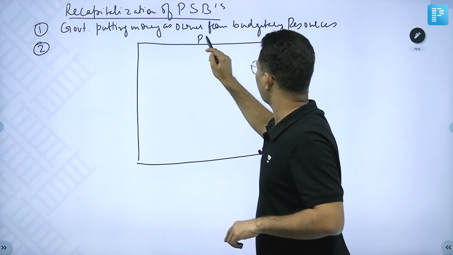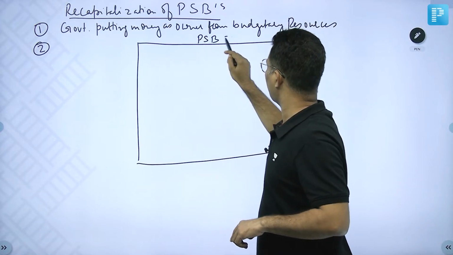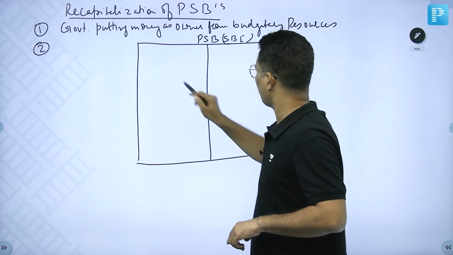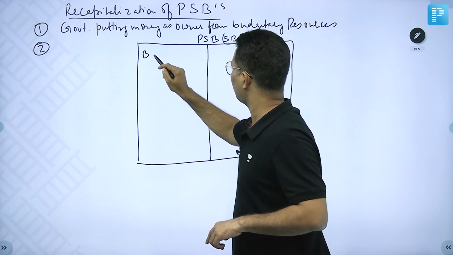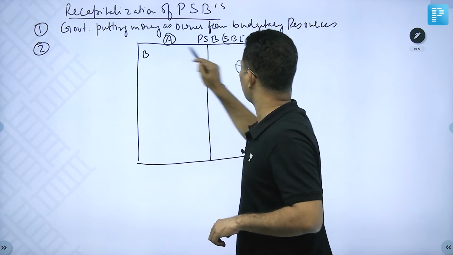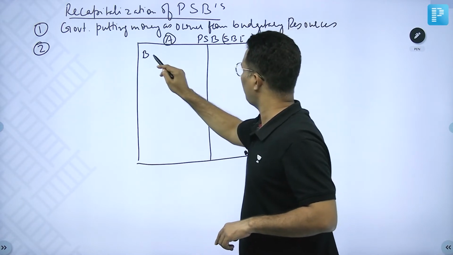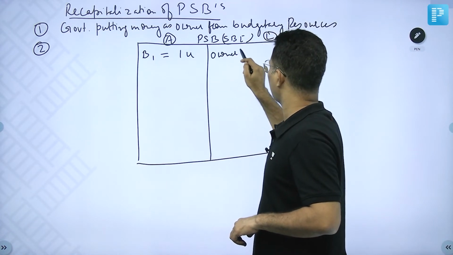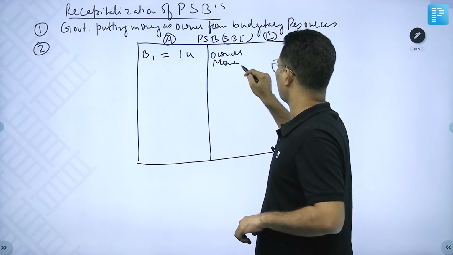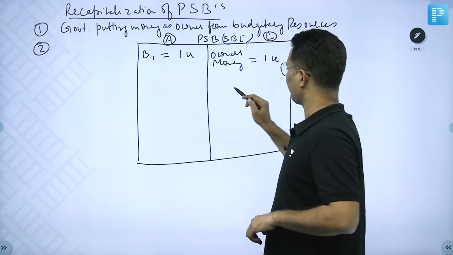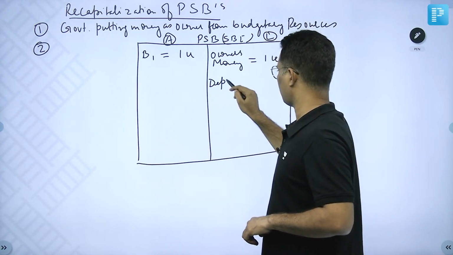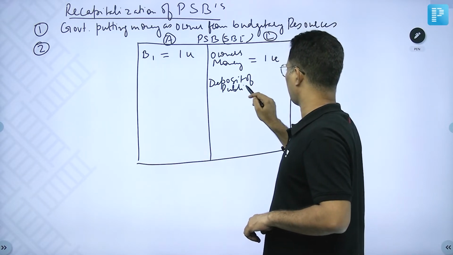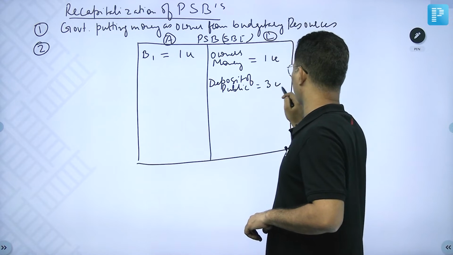So public sector bank, let's say SBI. Building, this is asset, this is liability. So building 1 crore, owner's money is equal to 1 crore, deposit of public, let's say 3 crore.